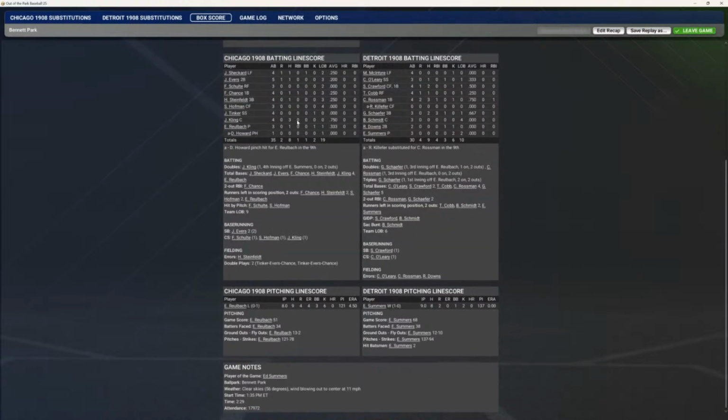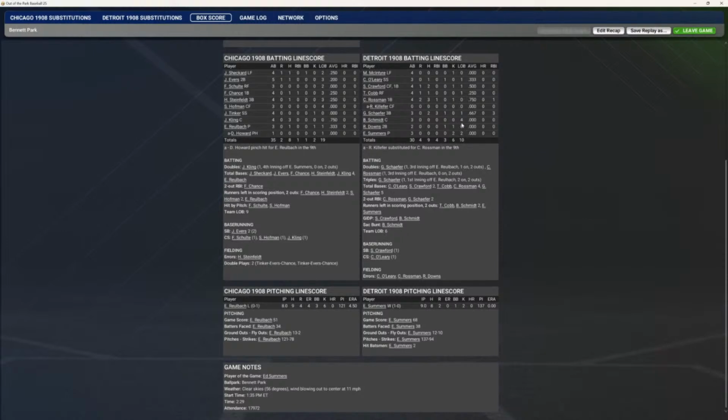And for the Cubbies, Johnny Kling had a nice game, 3 for 4. And there were 3 caught stealings. Johnny Evers did have 2 stolen bases. Johnny was the only one successful. Schultz, Huffman, and Kling all were thrown out. Steinfeldt made an error, and we had 2 Tinker to Evers to Chance double plays.